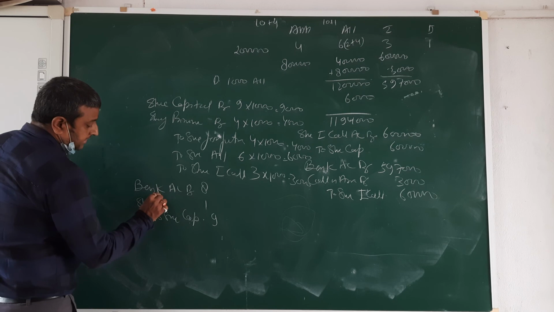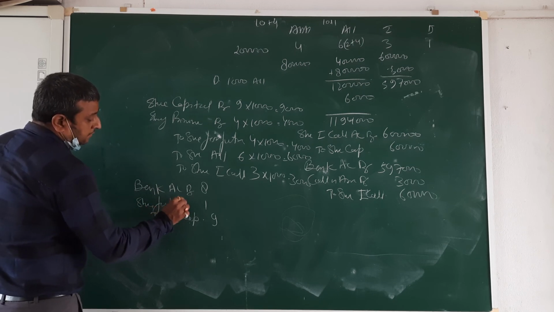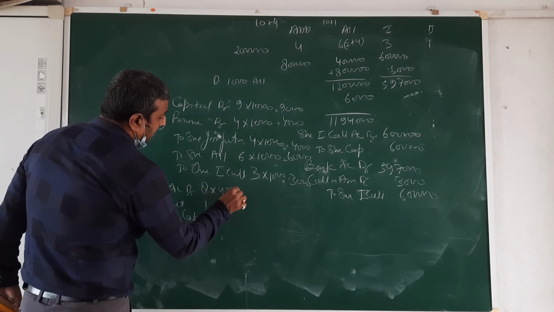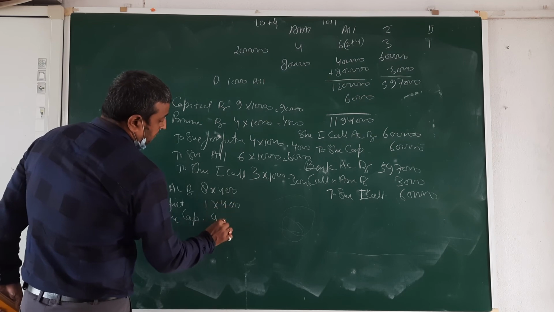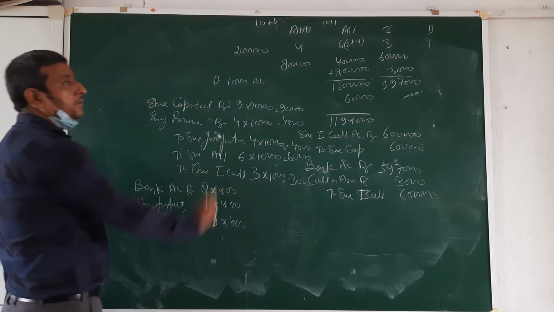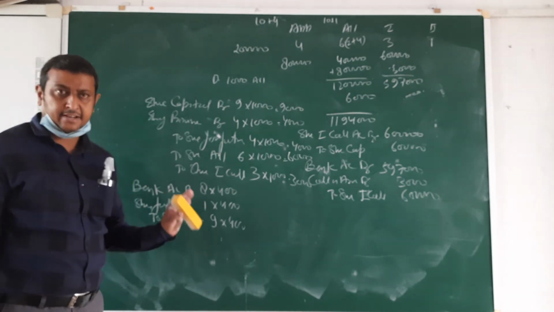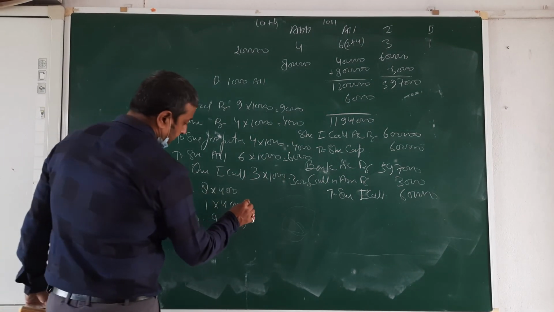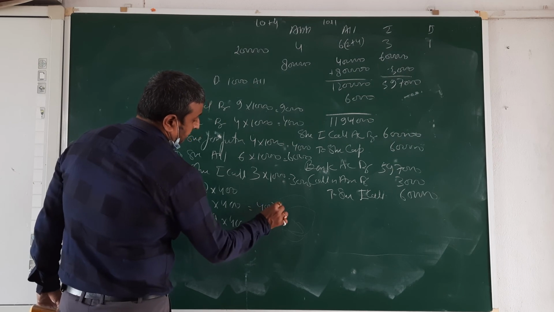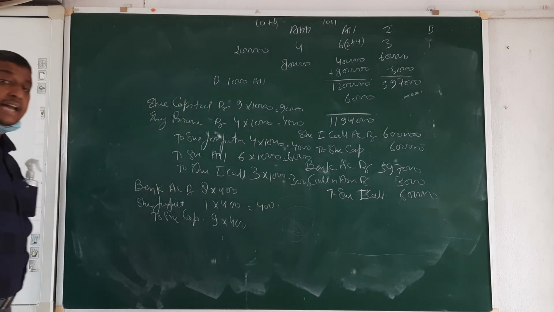That will be share forfeiture into only 400 beta. Only 400. We forfeited 1,000 shares, but reissued 400 only. Okay. Then multiply 400 we needed.